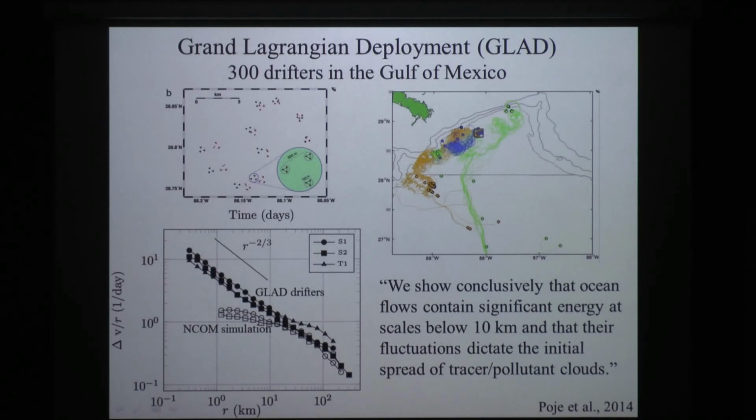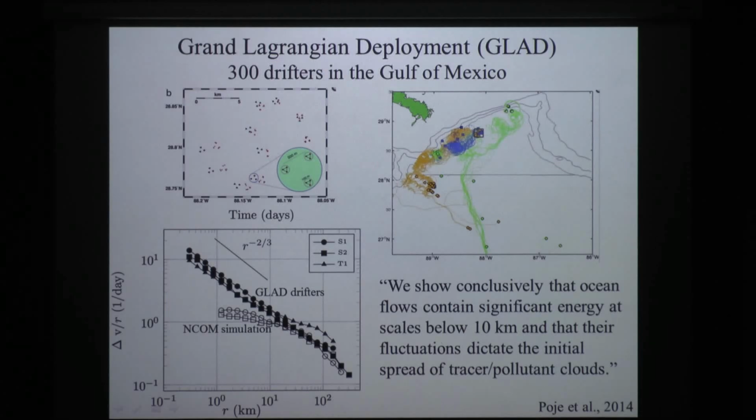So if you put, say, particles of simulated oil in a model where you're not resolving things smaller than 20 or 10 kilometers, you don't get that submesoscale. You would grossly underrepresent how quickly the cloud would spread, how quickly the oil spill will spread in the first amount of time. So this has some really significant real-world implications.